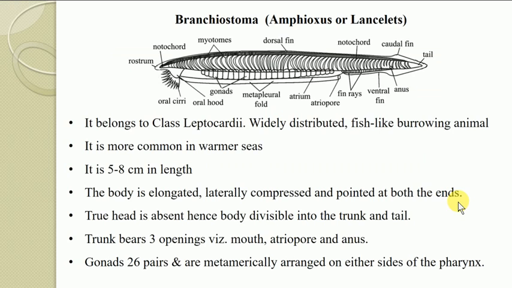So let's see first of all the Branchiostoma. Now this Branchiostoma belongs to the class Leptocardii of the subphylum Cephalochordata. The Branchiostoma, popularly known as the Amphioxus or the lancelet. I have already told you that the overall shape of this organism resembles that of a blood lancelet, and hence they are commonly known as the lancelets, as they have a sharp end at both sides of their body.